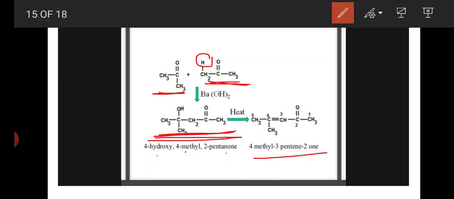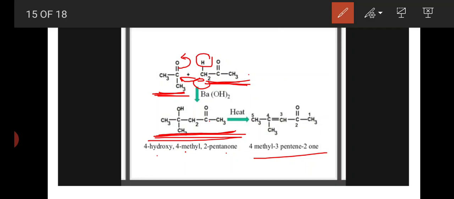Okay, what is the mechanism here? This is 1 mole of acetone, this is another mole of acetone. First, one of the acetones loses an alpha hydrogen in presence of base and forms an enolate ion. Enolate ion means negative charge. This negative charge binds with the carbonyl carbon, the pi bond shifts to oxygen, and forms the beta hydroxy compound, that is 4 hydroxy 4 methyl 2 pentanone.